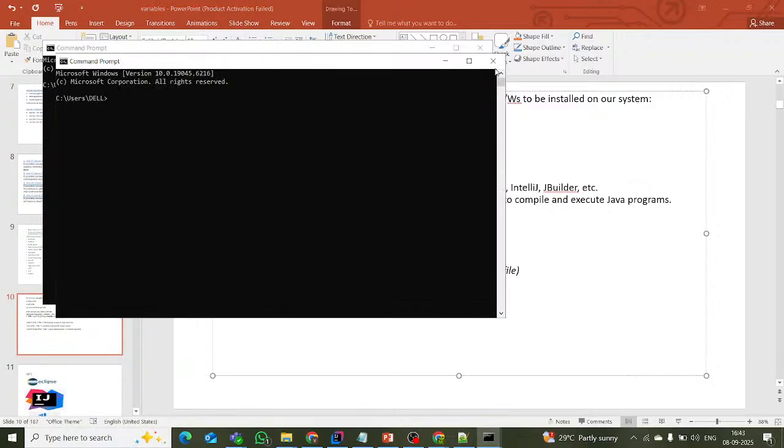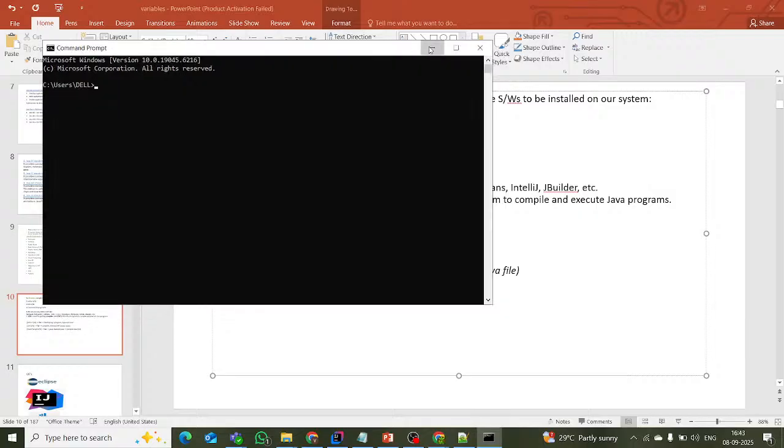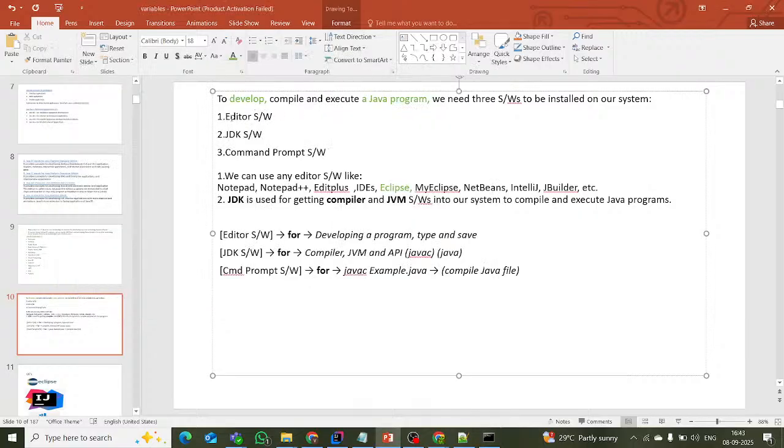This is the command prompt. So we have the editor, Notepad++ or Notepad, then JDK, Java Development Kit software, and then the command prompt. These three softwares are required to develop, compile and execute a Java program.